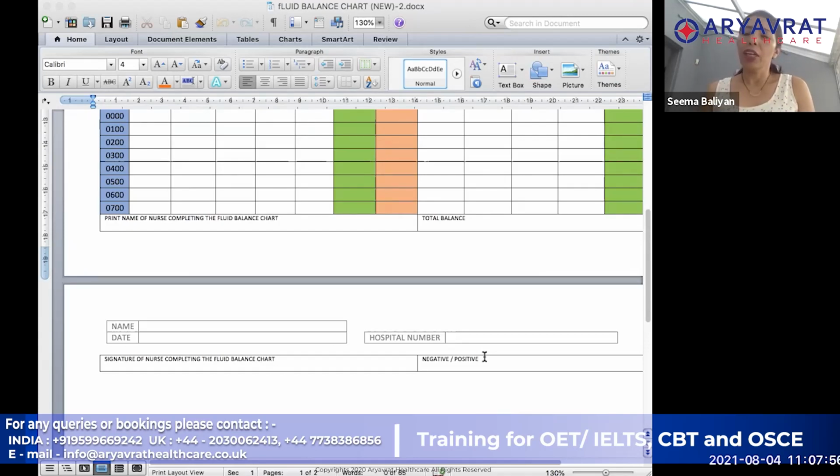Again, the calculations are not difficult. They are very simple calculations. It is just that you will have to make sure that you do it with full focus, that you do not add or subtract in a wrong manner. And also there are a few principles or things that you need to remember, about how you are going to be filling that chart.